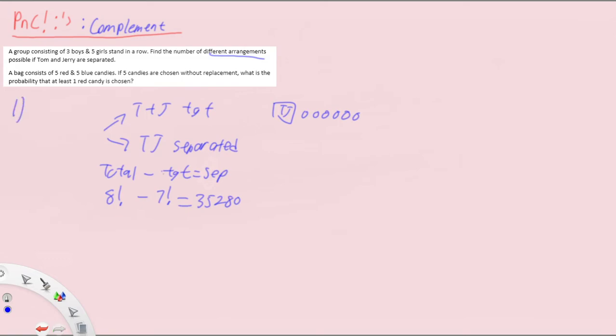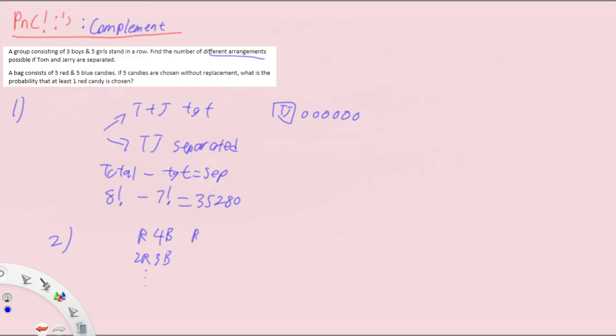Now the second question. A bag consists of 5 red and 5 blue candies. If 5 candies are chosen without replacement, what is the probability that at least 1 red candy is chosen? And you do realize that it's going to be a pain to list down the different probabilities, right? Because you can have 1 red and then 4 blue, and then 2 red and 3 blue, and then 3 red, 2 blue, and so on and so forth. Not only that, because you're going to draw the candies almost sort of like one by one, you think about the arrangement of how the candies are being drawn.